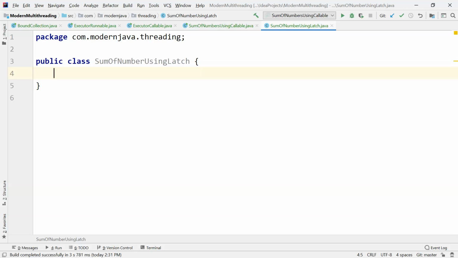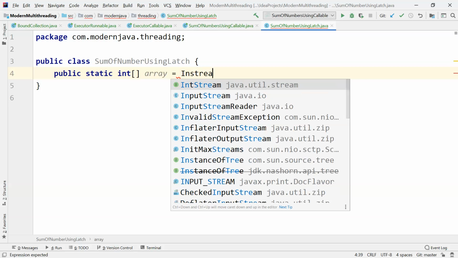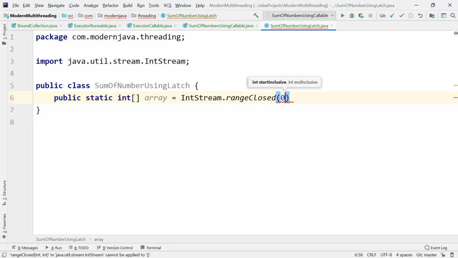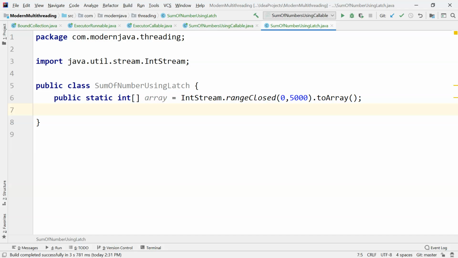So first, we'll be creating the public static int array from IntStream. So we got numbers 0 to 5000 in the int array.